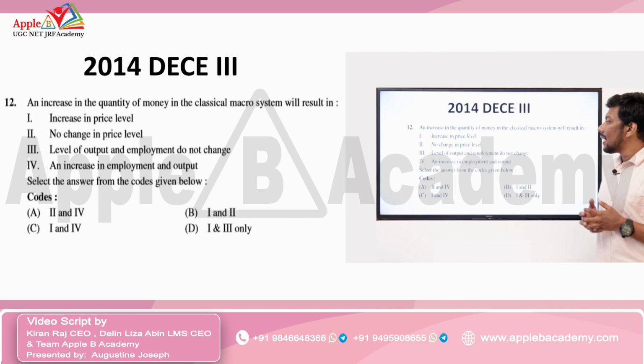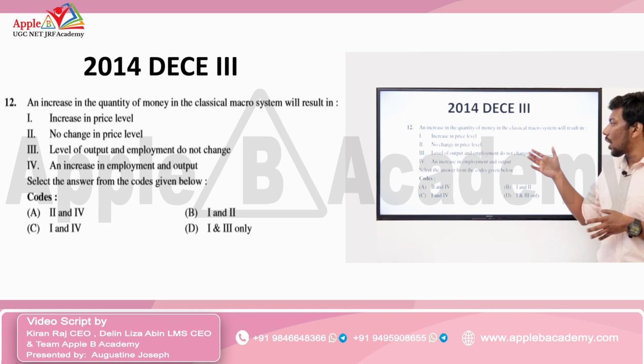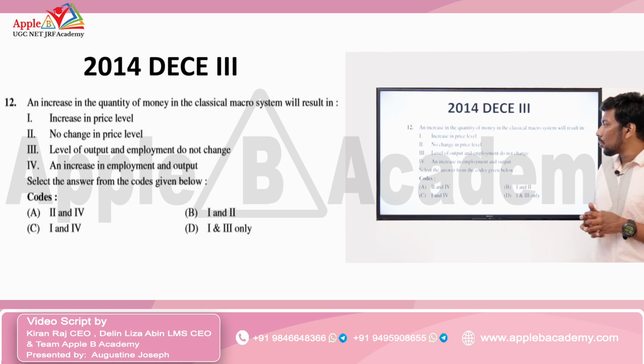The third one, level of output and employment do not change. That is absolutely correct, because any change in the nominal side would never influence the real variables like output and employment. So, the level of output and employment do not change. That is absolutely correct. And finally, an increase in employment and output, that is wrong, because the nominal side would never influence the real factors like employment and output.